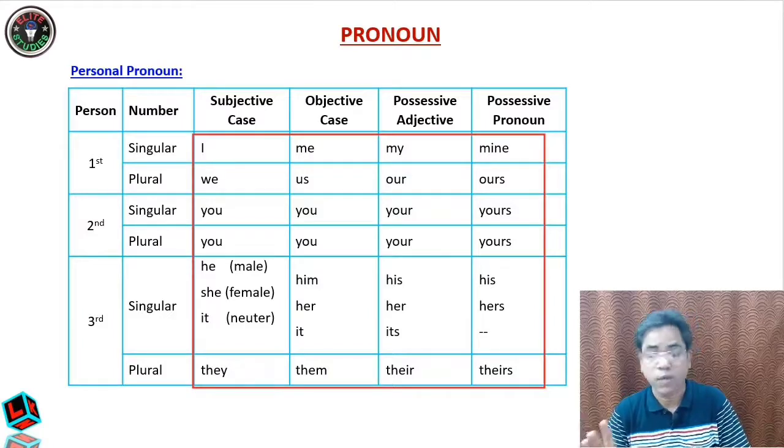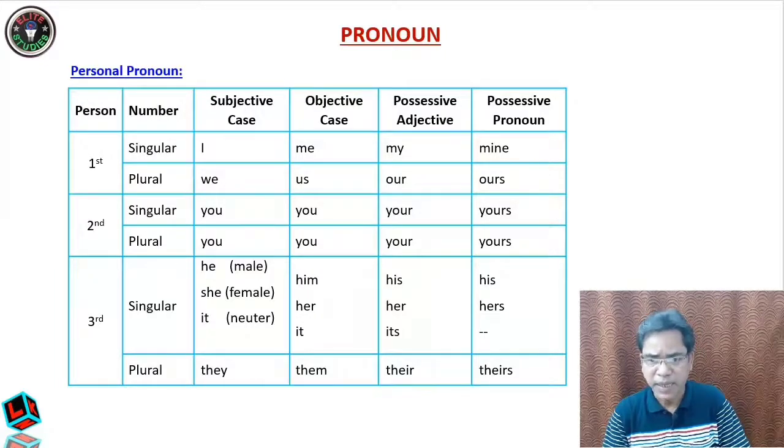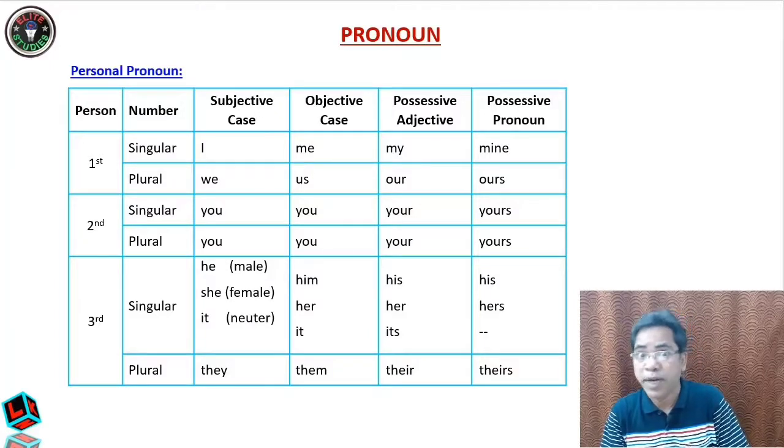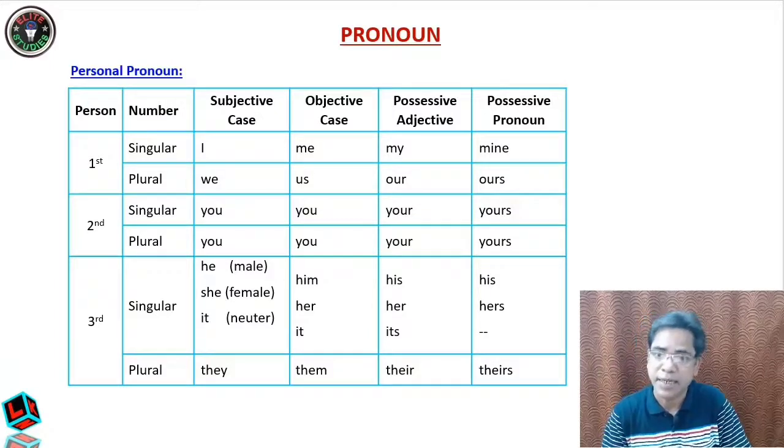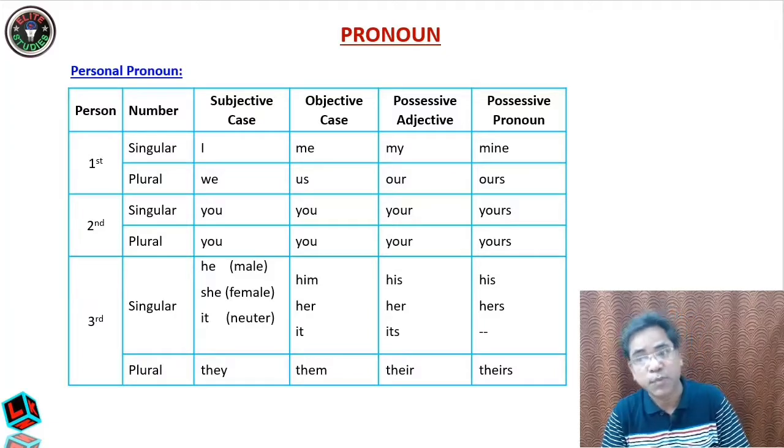Okay students, now you see the other cases: objective case, possessive case, possessive adjective and possessive pronoun. Here, me is a variant of I: I, me, my, mine. I is the subjective case, a subject pronoun. In the objective case, me is an object pronoun. Possessive adjective: this is my book. I told you my book; my is an adjective, so it is a possessive adjective. But if you say this book is mine, then it is a possessive pronoun.